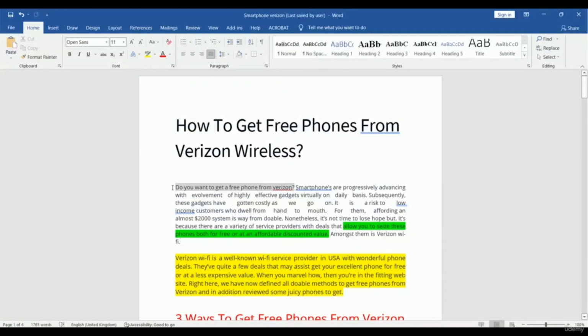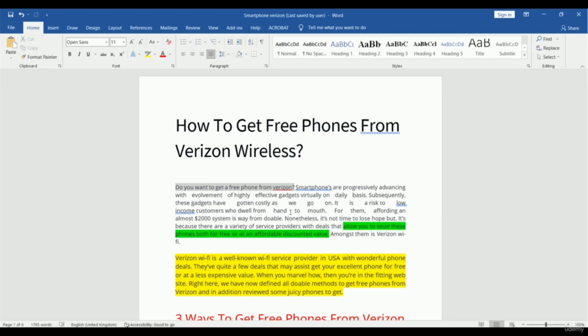So this is our introduction part. Inside our introduction, at first we started with: do you want to get a free phone from Verizon? So this is a line that can hook people, because when you ask people, do you want to get a free phone, people will be interested.